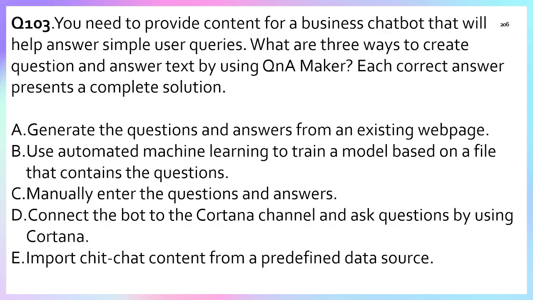Option B, use automated machine learning, AML, to train the model based on a file containing questions. No. Option C, manually enter the questions and answers. Yes, that is used to create the knowledge base, so we need to select option C. Option D, connect to the Cortana channel and ask questions. No.